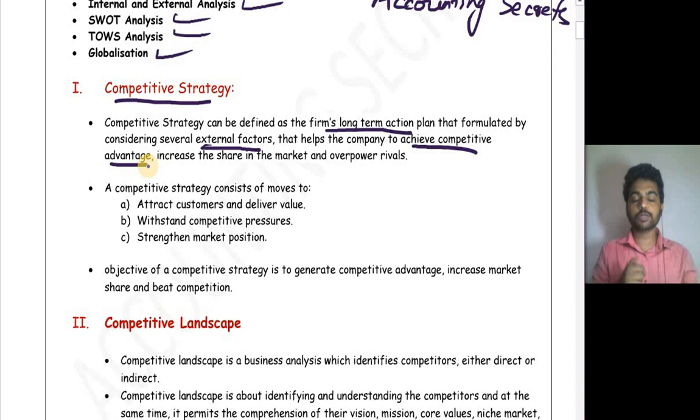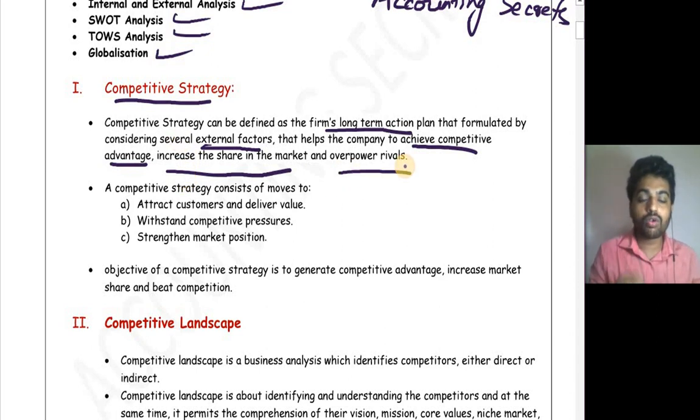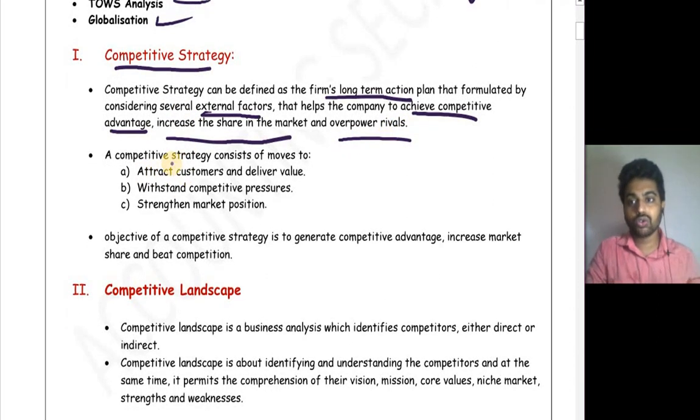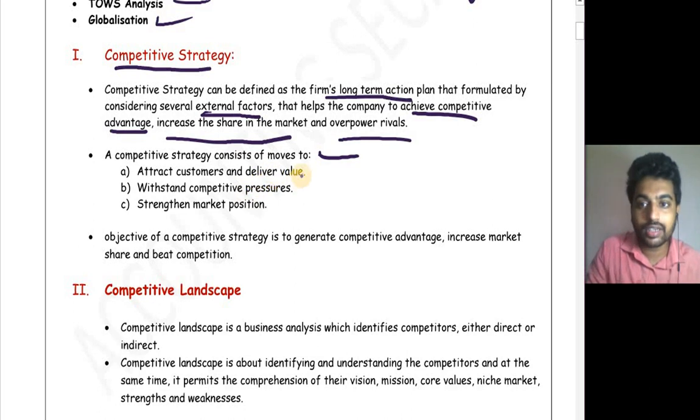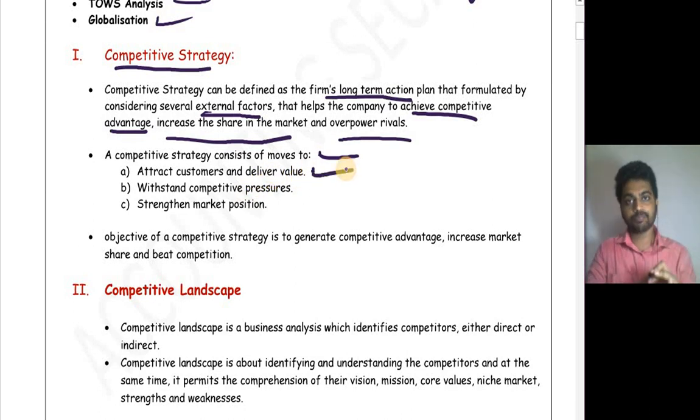Competitive strategy helps to achieve what? Competitive advantage, increase the share in the market, that is to attract more and more customers and overpower its rivals. What are the objectives of competitive strategy? First one is to attract customers and deliver value to them.